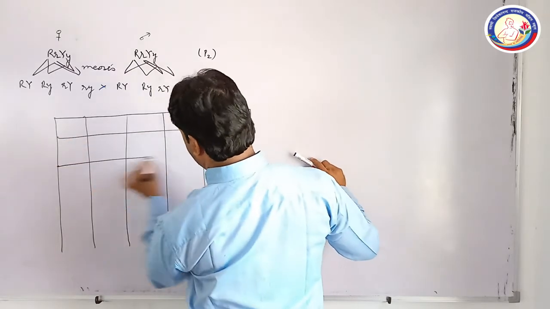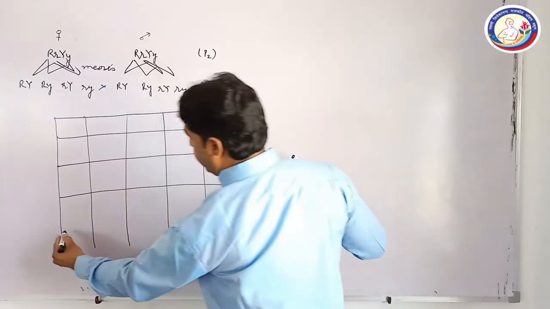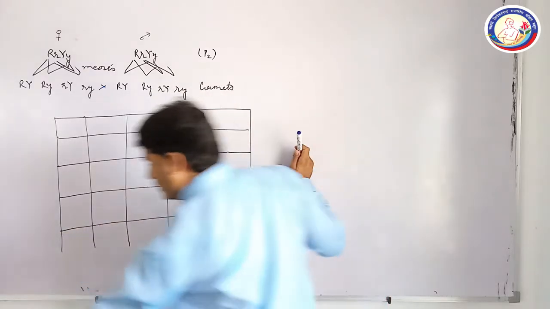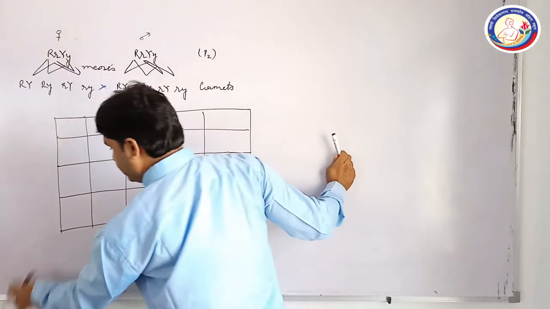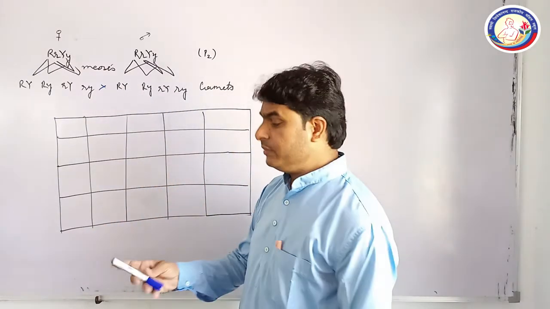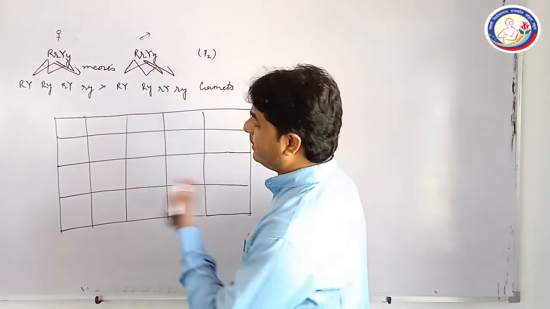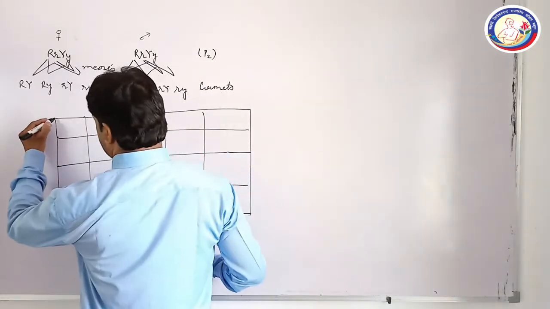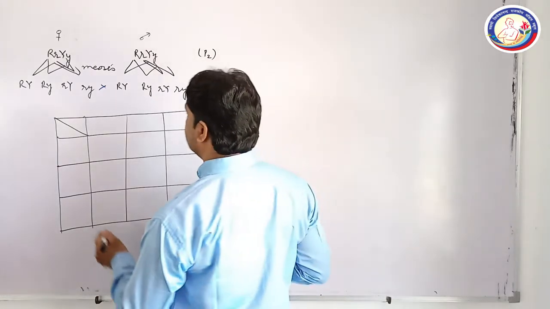It was proposed by R.C. Punnett, so it is also known as a Punnett square. First of all, you will have to use the left hand side square and just make a diagonal here.